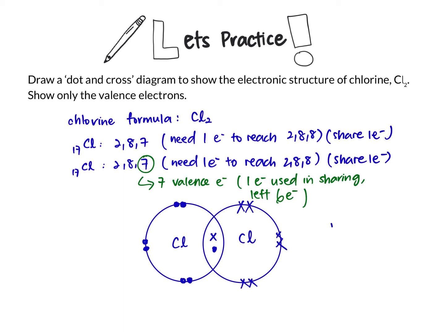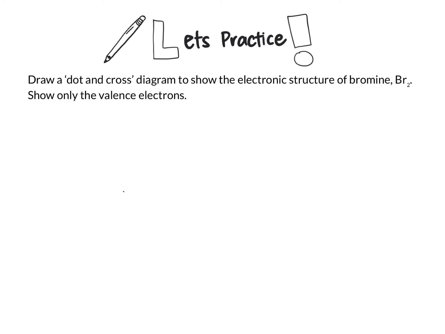So I'm drawing 6 to each of the chlorine atoms. So the legend is as follows. Once again, another question.